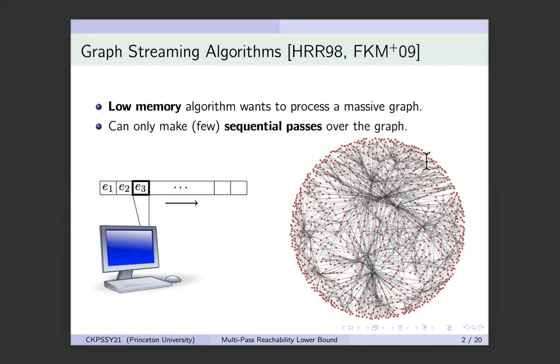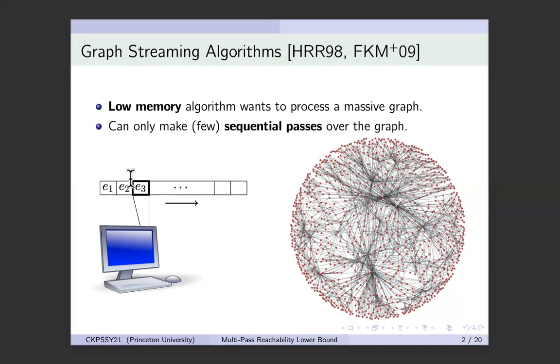There is an algorithm and there is a graph. Vertex set is V, edge set is E. The algorithm knows the set of vertices. However, the set of edges is presented to it as a sequence. It can make one or more passes over the sequence, and at each pass, it gets to visit each edge one by one. When the algorithm visits an edge, then it can do an arbitrary computation using its current memory state and that edge to get to its next memory state. But when it leaves the edge, it must forget everything about it and only work with its memory state.